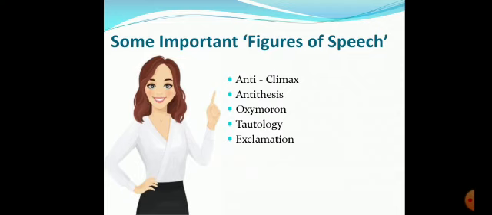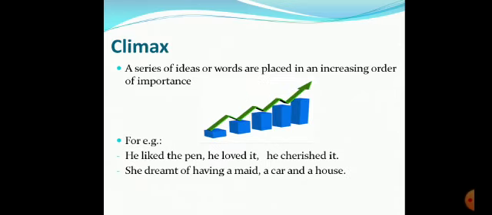So now students, you remember the intensity of thought or emotion which increases with each successive word or phrase. You remember what am I talking about? Yes, climax. He liked the pen, he loved it, he cherished it. First he liked it, then he started loving it, and then he cherished it. He never wanted to miss that, right? He never wanted to leave that pen. So what is happening over here? You can see the order of importance is increasing, right?